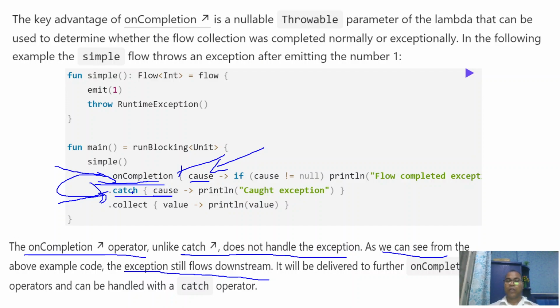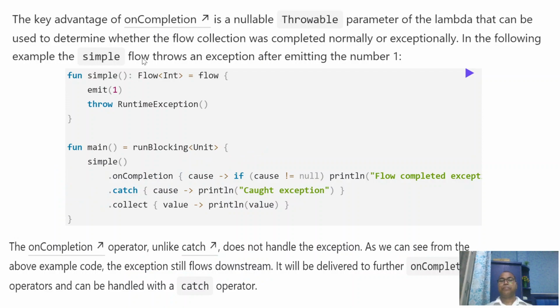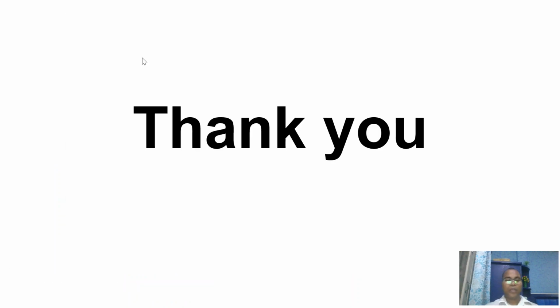The catch operator is used for handling exceptions, and onCompletion is used for just deciding when our flow is completed, exceptionally or with a success message. Hope it will help you to handle exceptions.